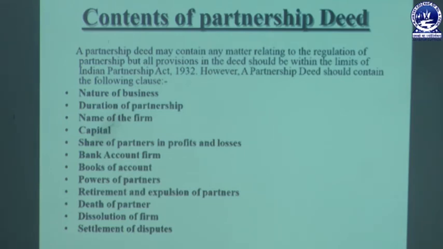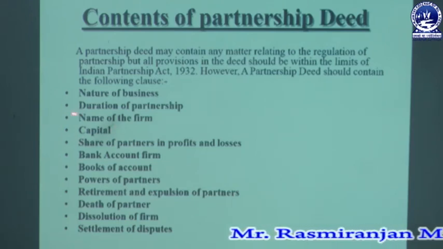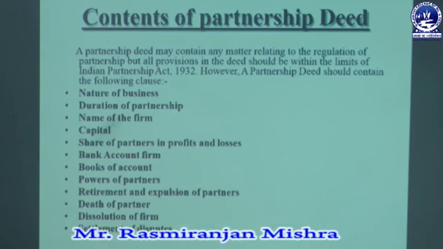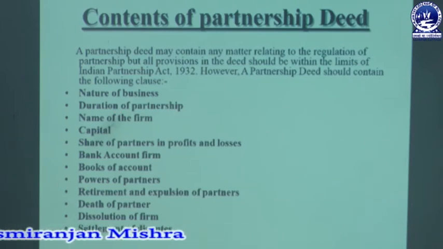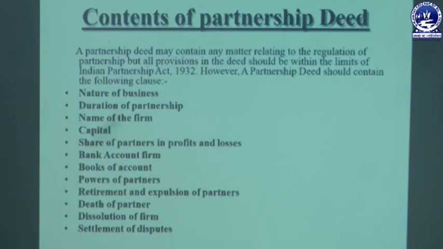First one is the nature of the business. That means what type of business the partners are going to form must be mentioned in their partnership deed. The second one is the duration of partnership. That means the time period, whether this is a fixed period partnership, or that is called partnership at will. Whatever it may be, the duration must be mentioned in the partnership deed.